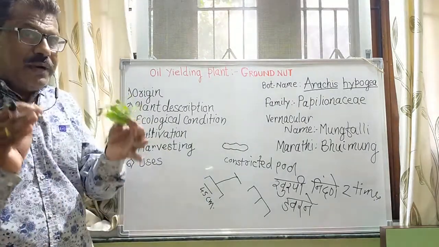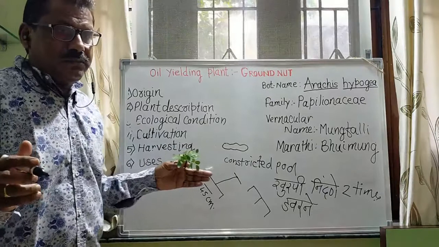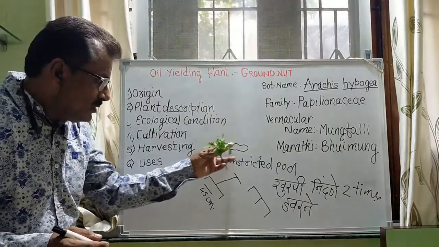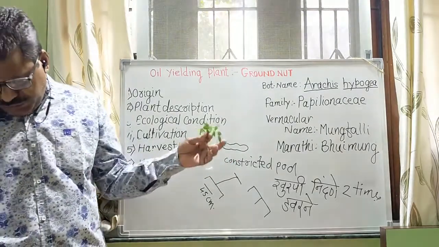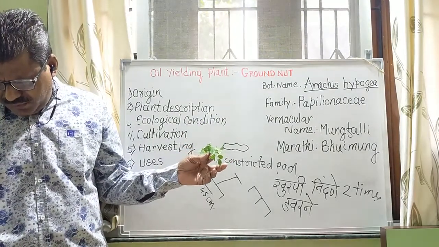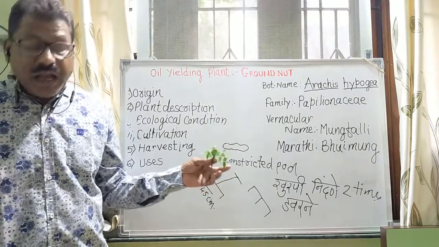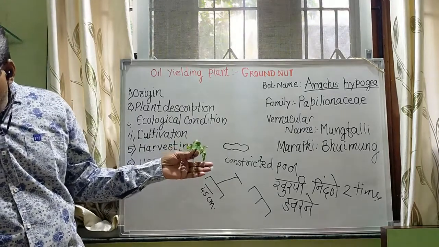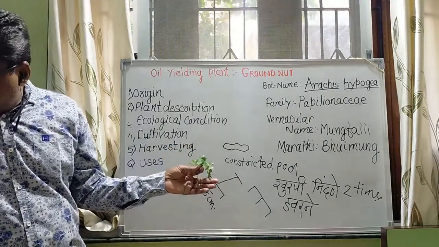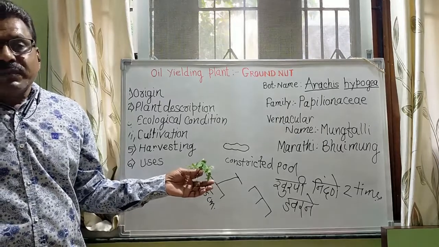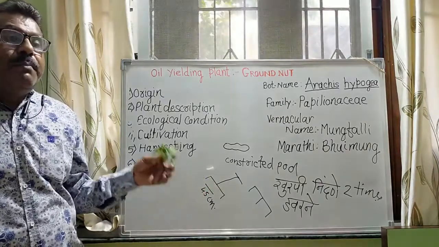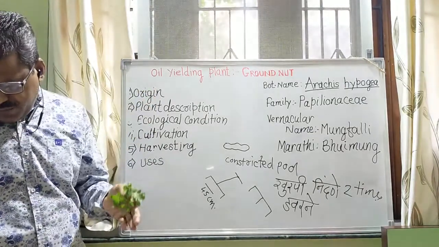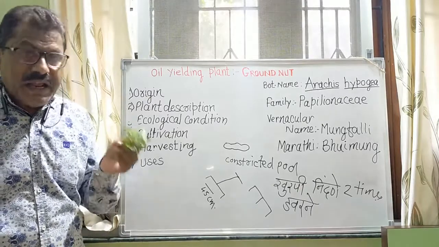The cake is eaten by buffaloes and cows. Cooking oil is also prepared, and in industries it is highly used for manufacturing soaps, vanaspati ghee, and lubricant materials.